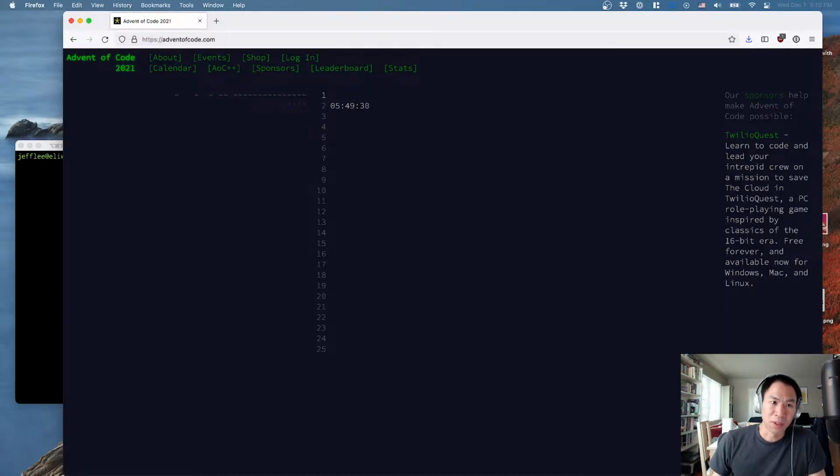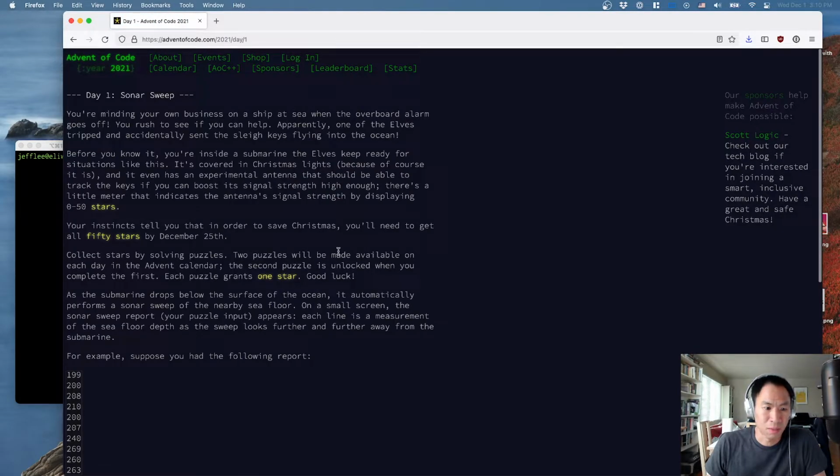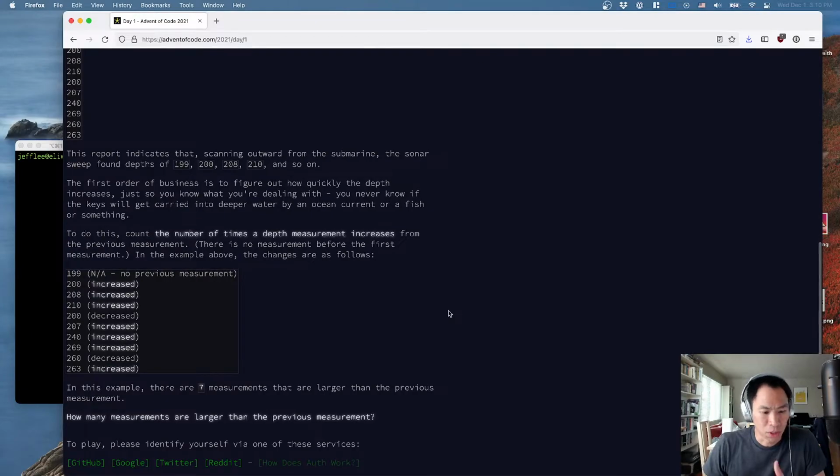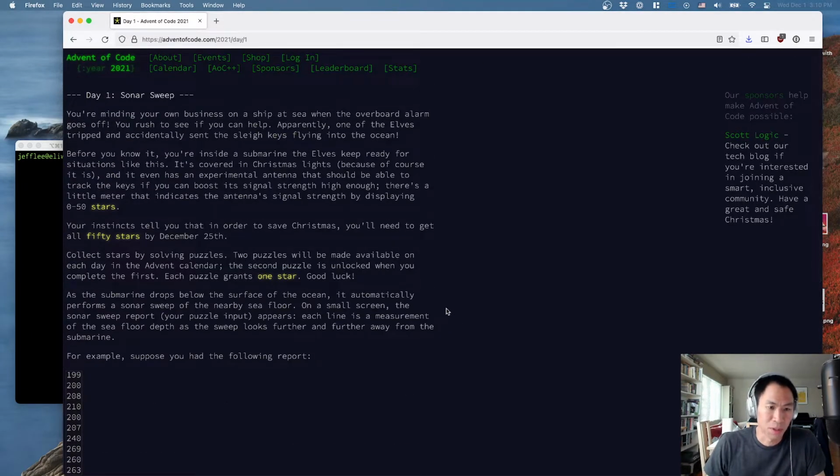So the format of Advent of Code is you log in typically with your GitHub account, and you're given this problem to solve every day. And each problem has 2 parts. Right now, it's only showing me the first part, and there's a text prompt for each one of these problems. And there's a kind of goofy Santa and the Elves North Pole story framing or narrative framing for the set of problems. But it ends up being a kind of math problem or programming problem for each day that you basically have to figure out how to solve by writing a little program.